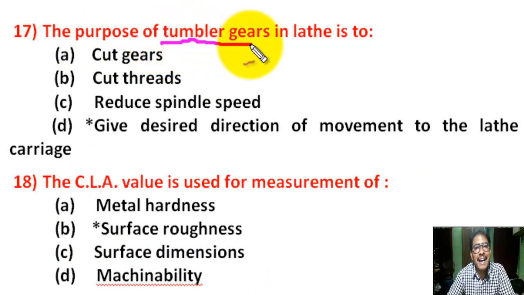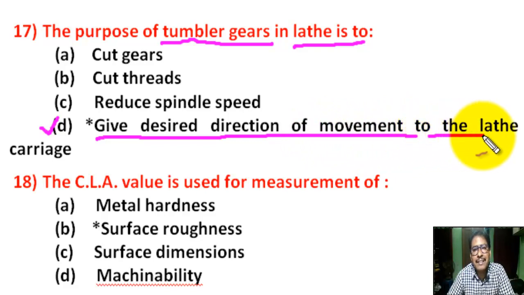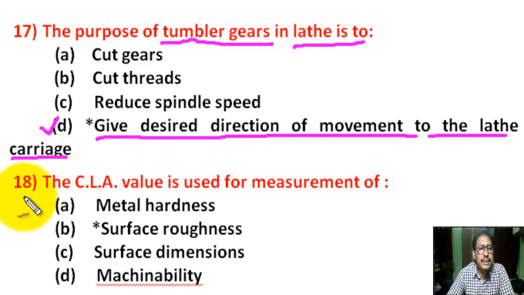Question number 17. The purpose of tumbler gear in lathe is to. There are 4 options. Correct answer is D. Tumbler gear in lathe is used to give desired direction of movement to the lathe carriage.